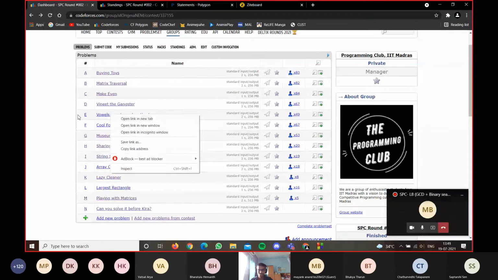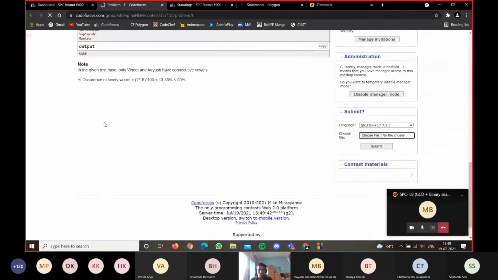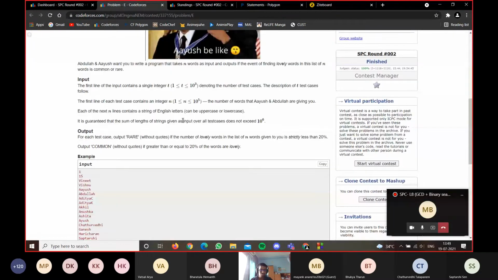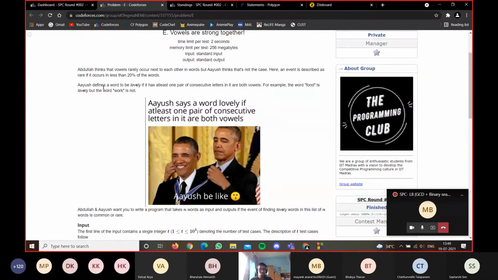Now let's go to E. So E had actually less number of solves. F had 67, E had 49. The issue that we had seen in E was many of you forgot to read the question. We had said that the characters can be uppercase or lowercase, but many of you checked only lowercase characters. So that was one error in this problem.